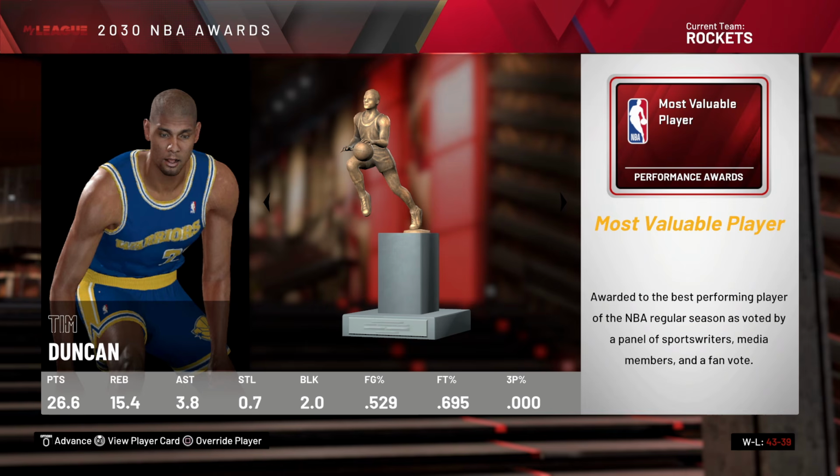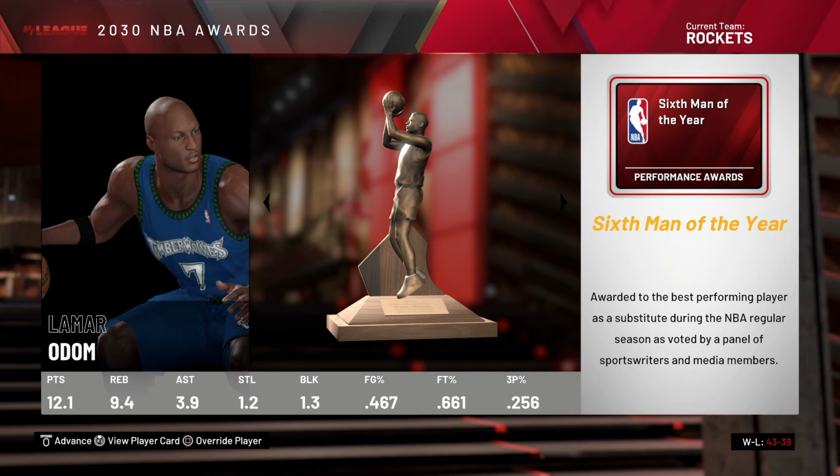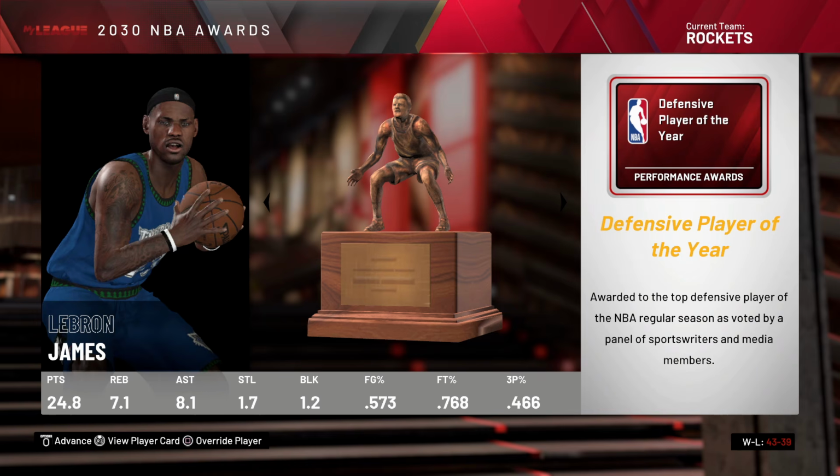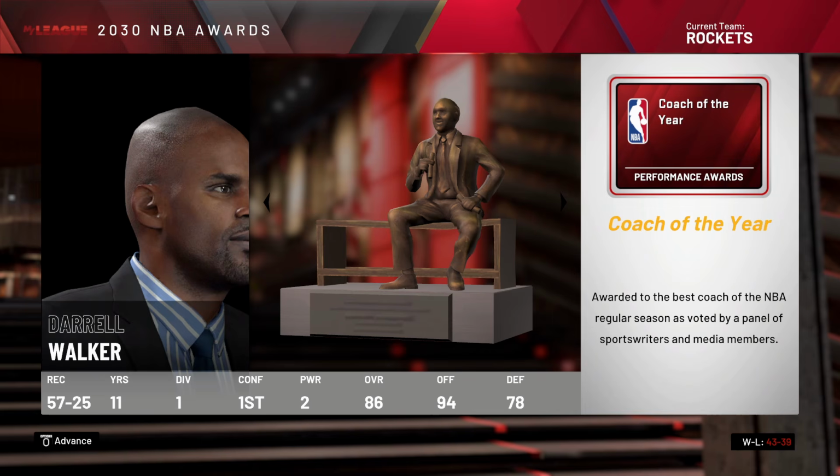Tim Duncan, most valuable player. This actually isn't that surprising. Well, obviously, it's Tim Duncan, for Christ's sake. Lamar, LeBron, DPOY. Look, he's not invisible anymore. I fixed it. Chris Paul and Darrell Walker.